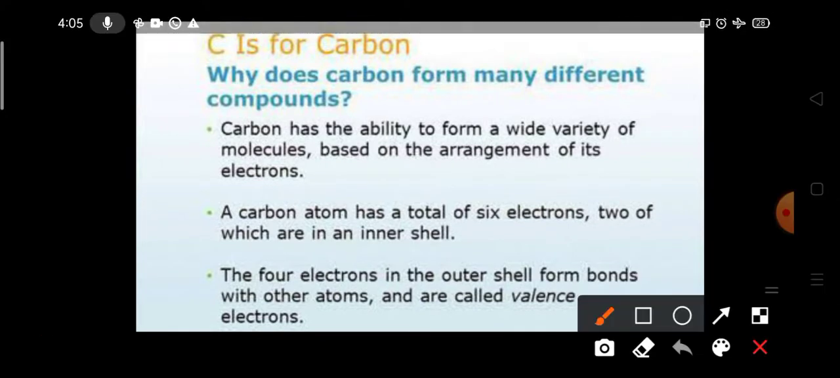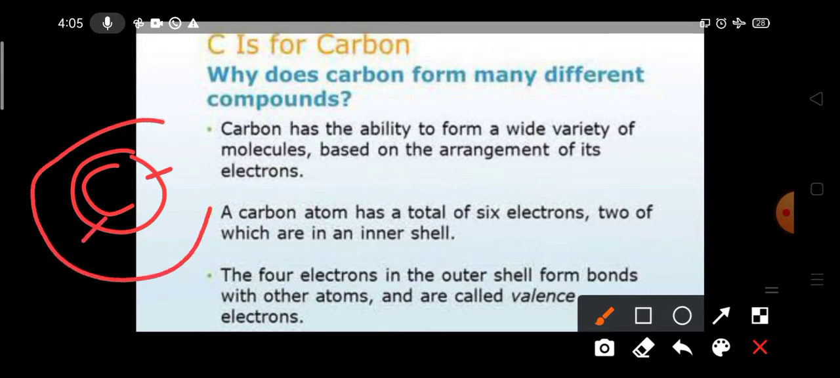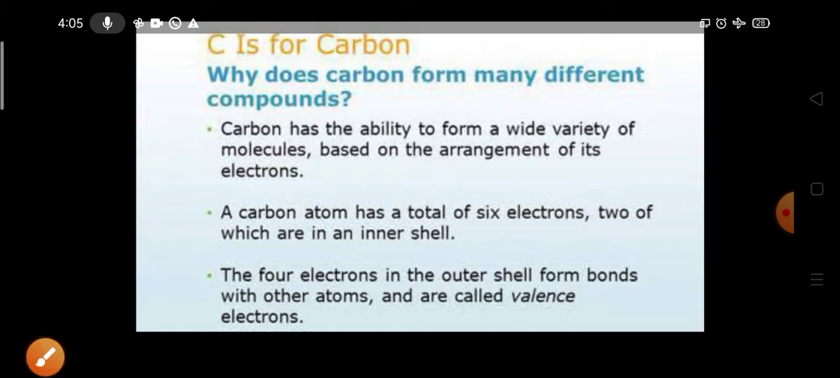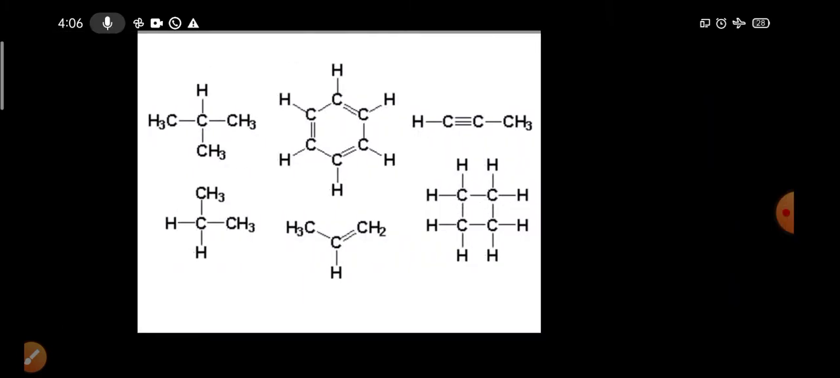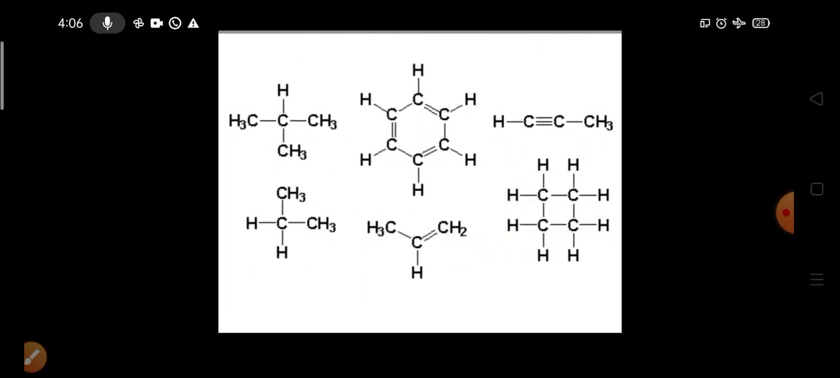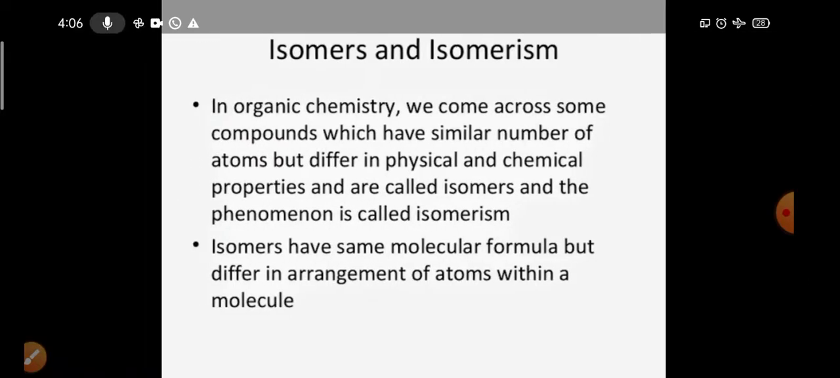Now, when you are drawing carbon, it has configuration 2, 4, meaning the first shell contains 2 electrons and the second shell contains 4 electrons, 1, 2, 3, 4. Carbon has the ability to form a wide variety of molecules based on the arrangement of its electrons. The carbon atom has a total of 6 electrons, 2 in the inner shell and 4 in the outer shell. These are called valence electrons. So carbon can form a large variety of compounds.